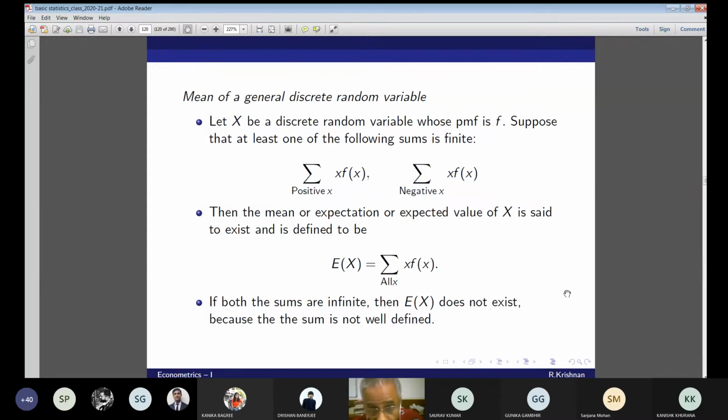Remember, if at least one of the sums is finite, then the mean or expected value of x is said to exist, and it is defined to be this sum over all x. If both sums are infinite, then and only then you say E[X] does not exist because the sum is not well defined. Why? We'll see after this example.